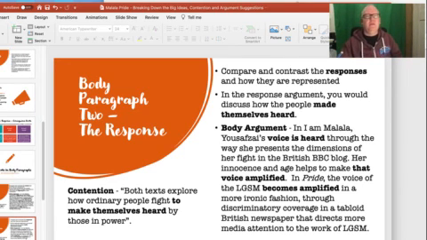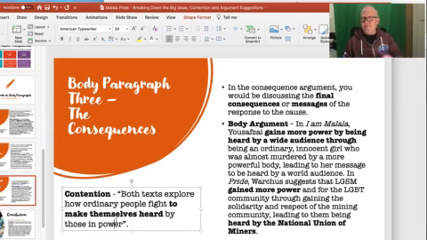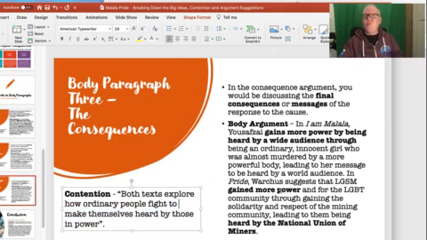Okay. So the third body paragraph is the consequences. What's the result? So I've got here the contention. I'm going to continue that bolding because it's still part of that, but if I unbold that, it might make it slightly less confusing, because what I'm really arguing here is the ultimate result of the fight and the response. In the consequence argument, you'll be discussing the final consequences or messages of the response to the cause. What's the ultimate message of the text?